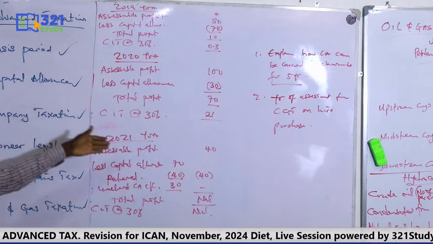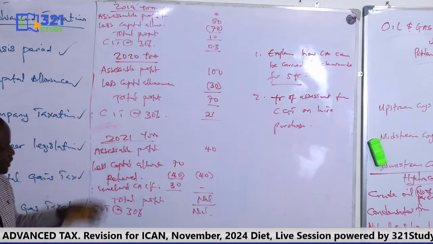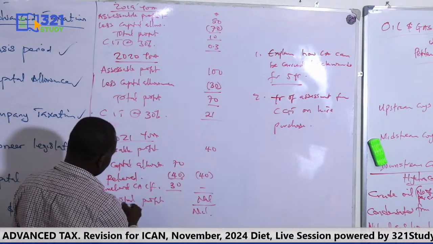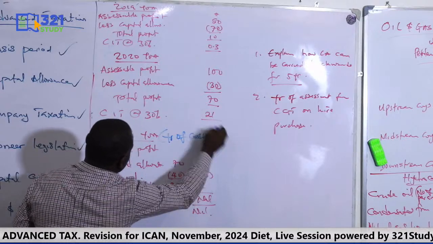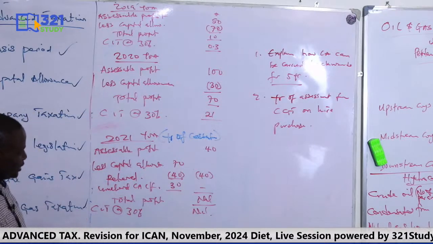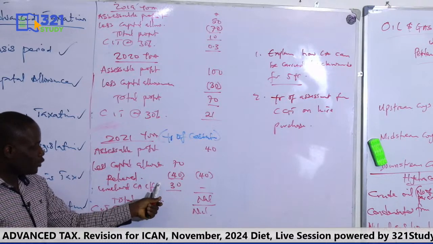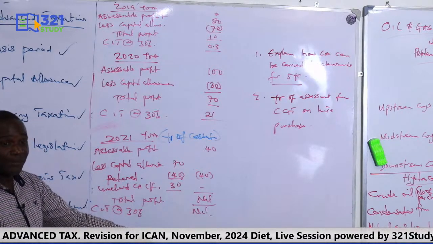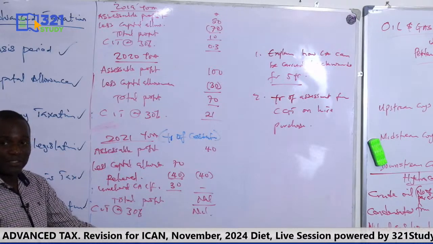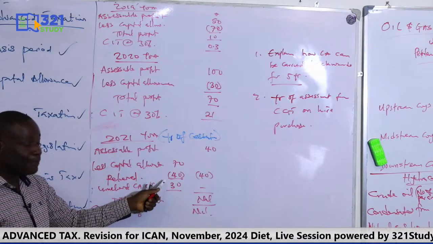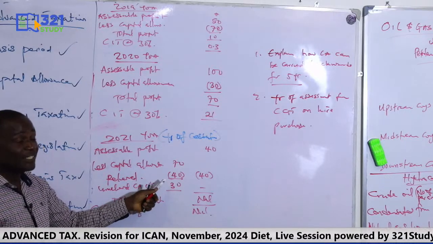Now, this is a cessation question. This is the last year of cessation. That means no carrying forward again. The business has ceased this year. But what do you think happened here? You see that there is an outstanding capital allowance of 30, which is supposed to carry forward to 2022, assuming the business is still a going concern. But now it has ceased, so you can't carry this forward again. We say this is what we mean by terminal, because it happened right there at the date of cessation. But the business can still claim it, but how?